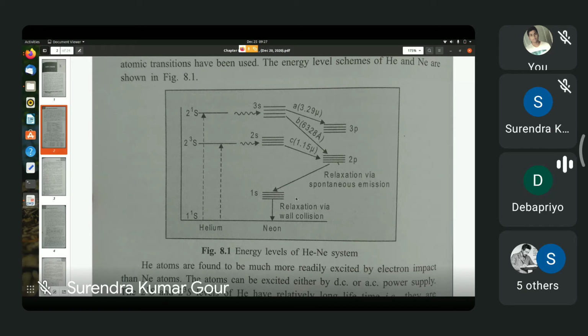This is known as resonance transfer of energy. Because the energy levels match so closely, energy is easily transferred from the excited atom to the unexcited atom, and this type of transfer is known as resonance transfer. So resonance transfer of energy takes place from helium to neon, both corresponding to the upper two pairs as well as the lower two pairs, that is 1s and 3s pair, and 3 capital S to 2 smallest pair.